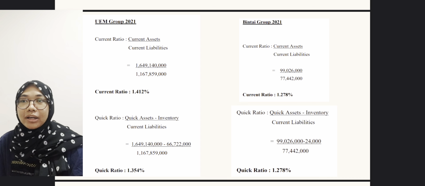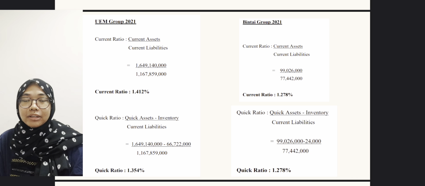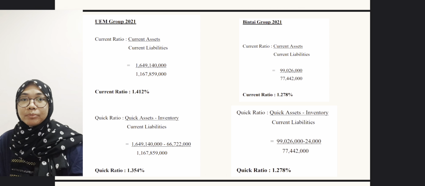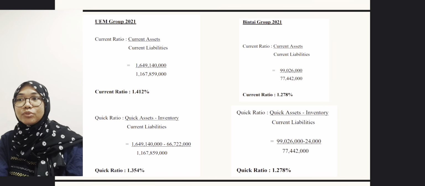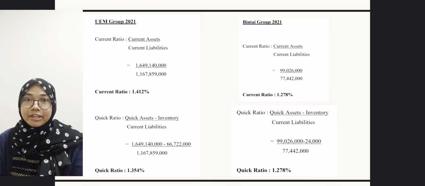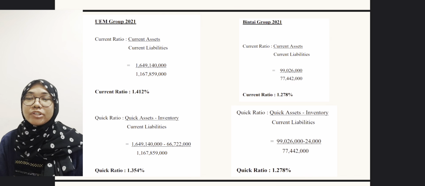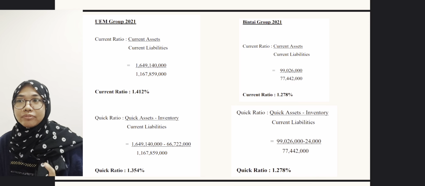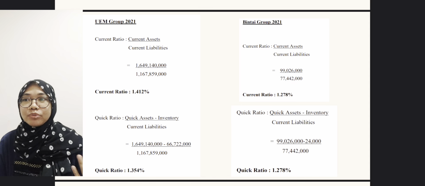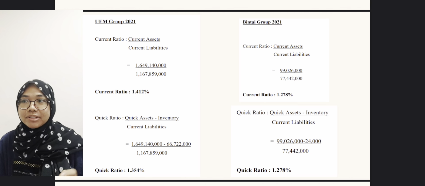Okay, so now I will go to the calculation for both companies. Now we go through the comparison for both groups. Current ratio. Magenta has the highest ratio, which is 1.412 compared to Binti Corporation Berhad, BKCB, which is 1.278.